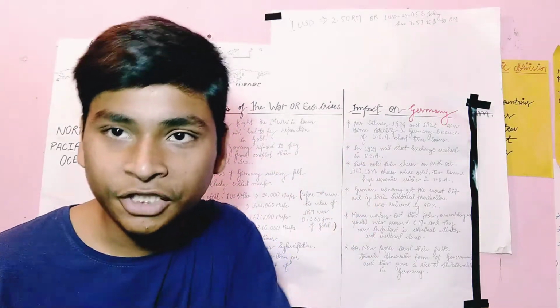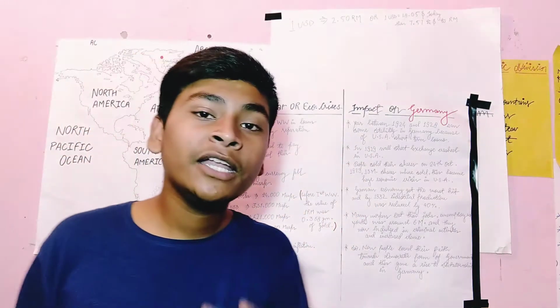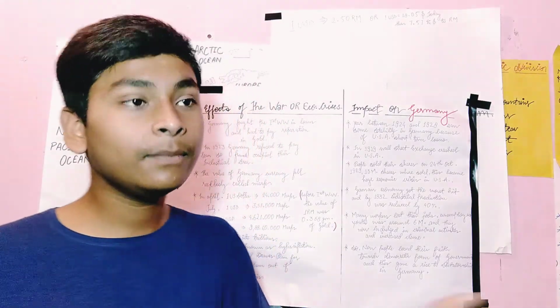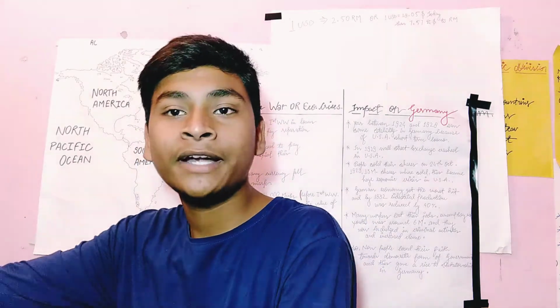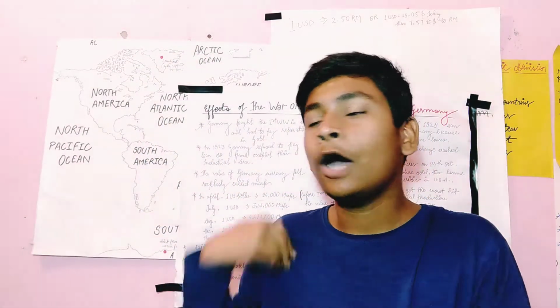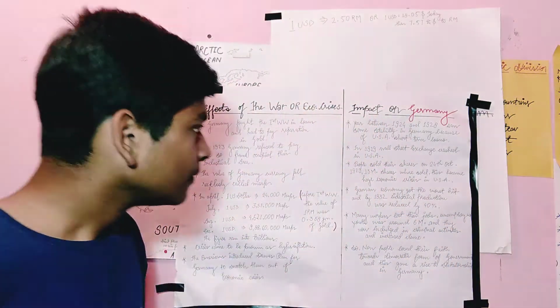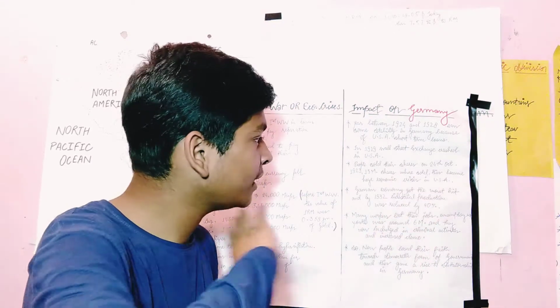The Wall Street Exchange collapsed. At that time, 13 million shares were sold, meaning people took their shares back. As I told you, people will give their money, and then the interest will be added. But if people take their money back, how will the interest be paid? Many organizations failed very badly. So in 1929 the Wall Street Exchange collapsed.